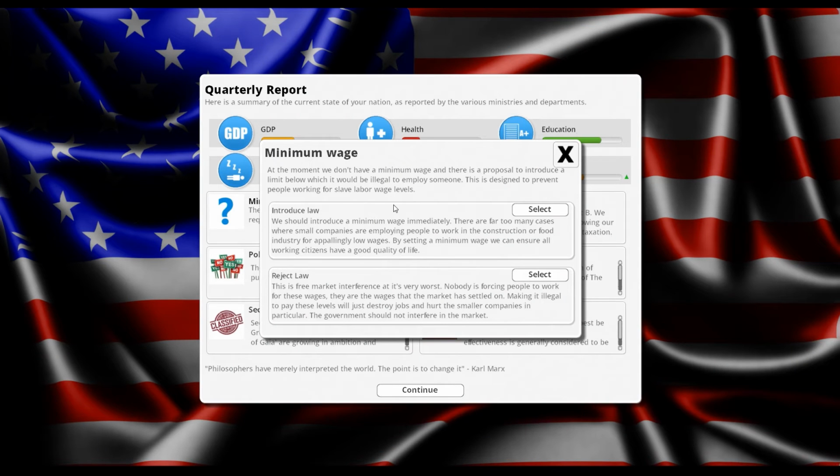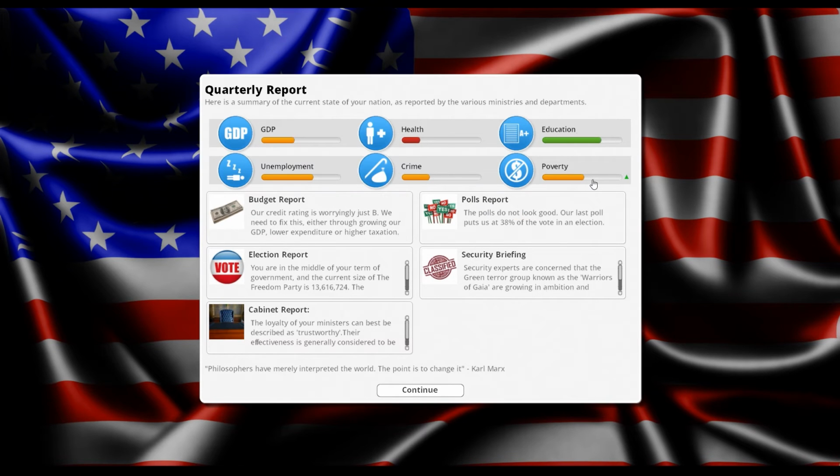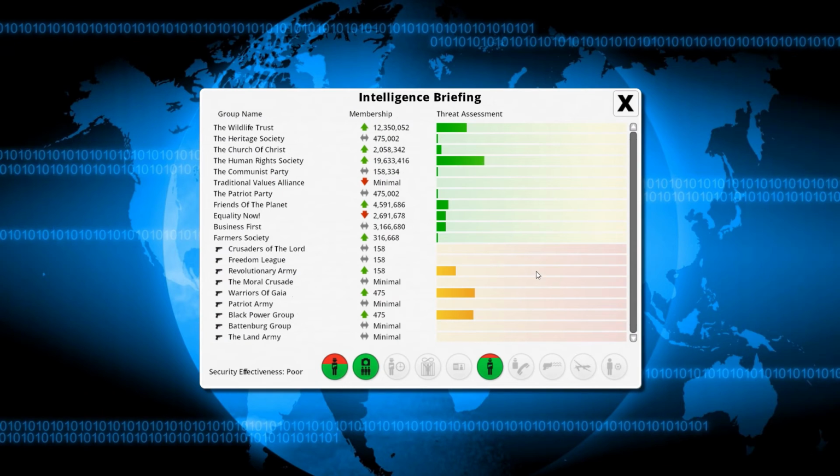Minimum wage. Do we need a law for minimum wage, or don't we? We should have a law for minimum wage. Poverty is increasing. 38% of the vote. There's a group. All these groups are growing. Revolutionist army. Where's that coming from? That must be liberals, maybe? Try to figure it out.